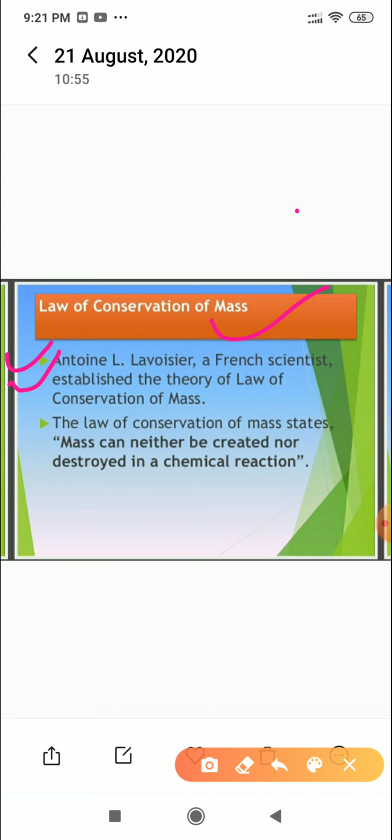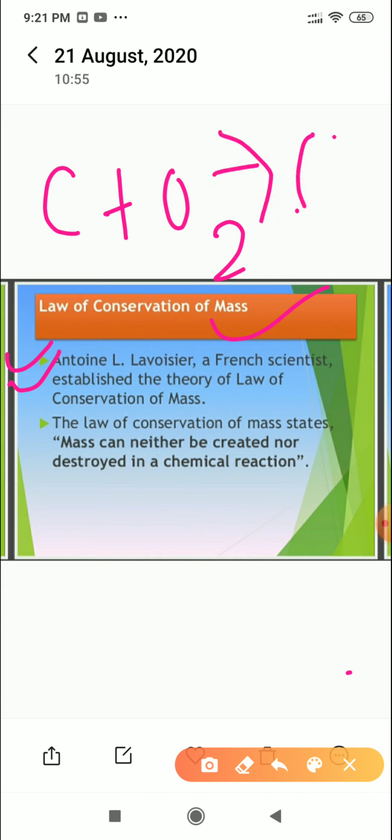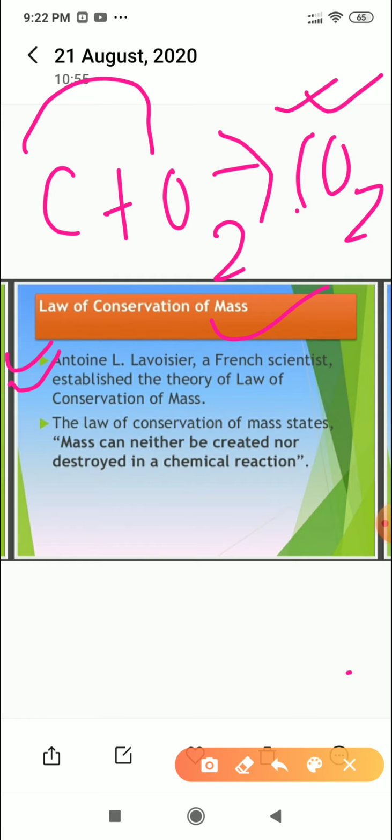Suppose I have a chemical reaction C plus O2, and the product I am going to get here is CO2. Carbon and oxygen are the reactants because they are reacting with each other, and because of this reaction, we get carbon dioxide as a product.